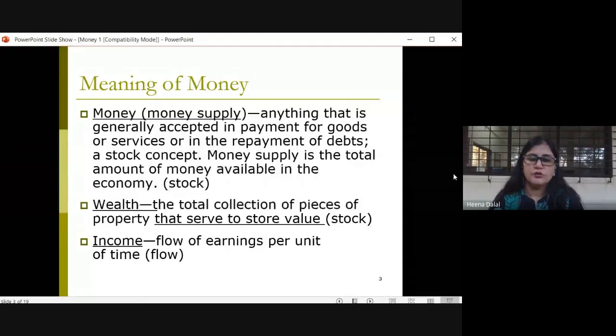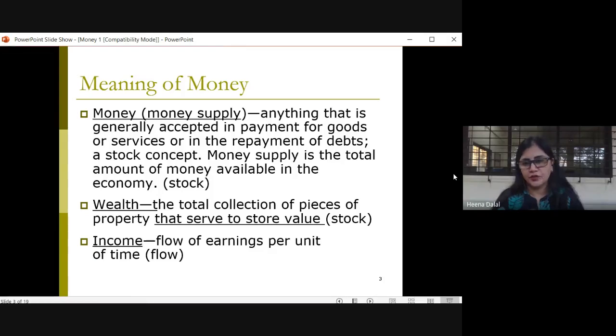So the money which was created was very helpful to the people and had overcome the difficulties of the barter system, the difficulties of exchange, right?